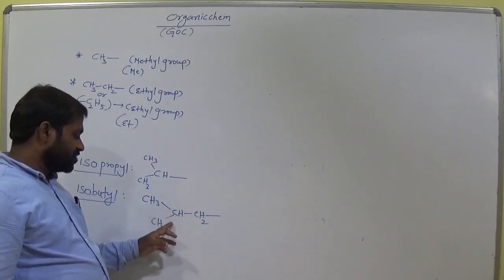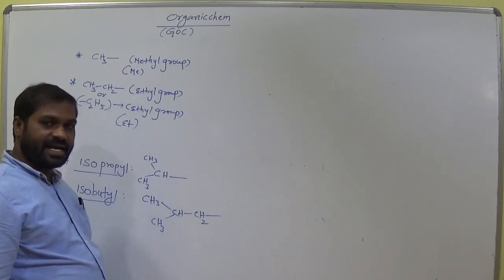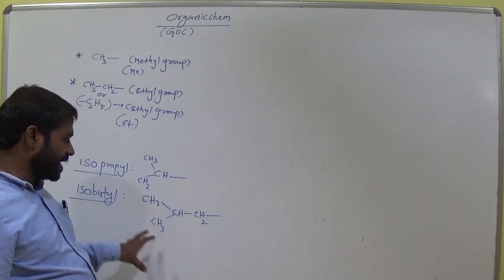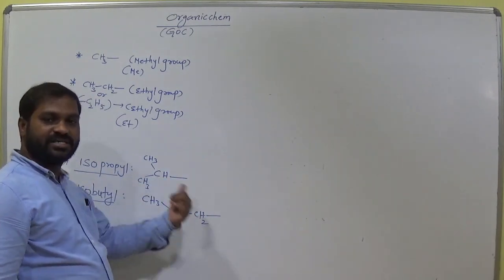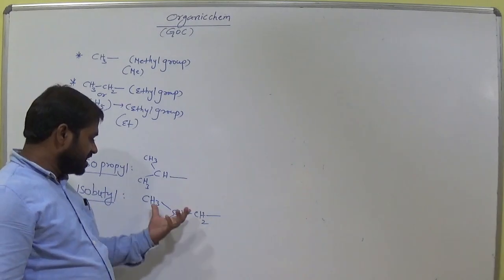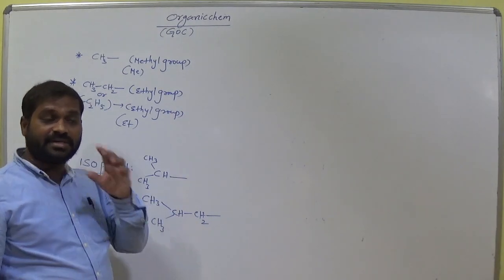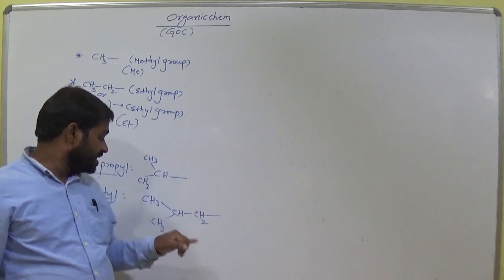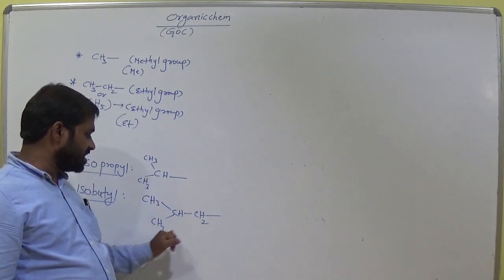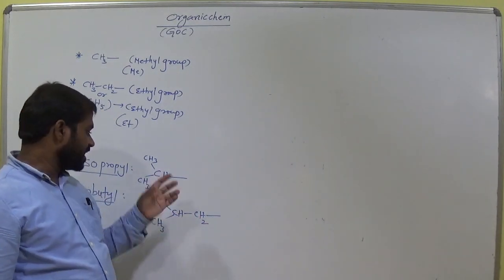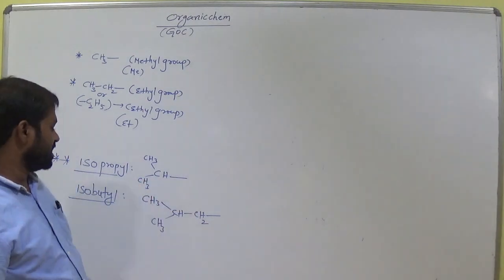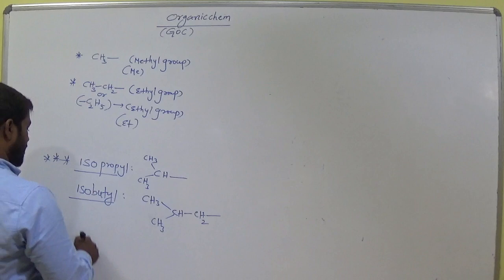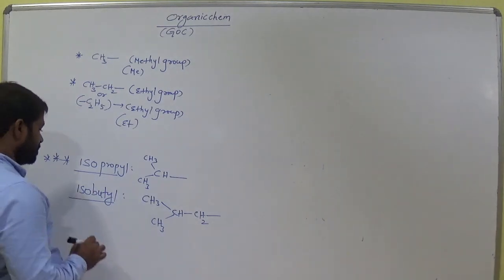Clear? That means if this group is attached to any compound, then we call it isobutyl group. You have to remember. Suppose we write isobutyl group, then we have to write CH3, CH3 bond, CH2 bond like this. Isopropyl is the symbolic form of the group. Okay, remember this. Isobutyl. And next one.